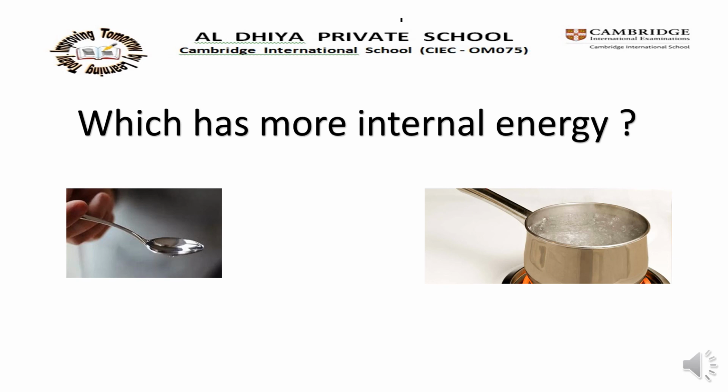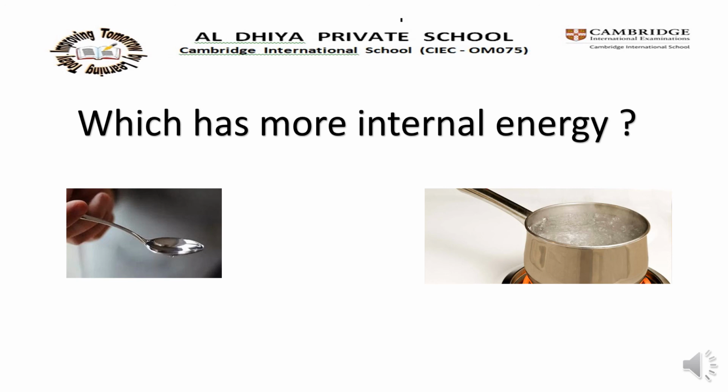One more example. Here a teaspoon of water and a pan full of water. Which contains more internal energy and why? The pan full of water because of its much greater mass. Means a larger mass of water can hold a larger amount of internal energy. Understood? I hope you understood the internal energy very well.